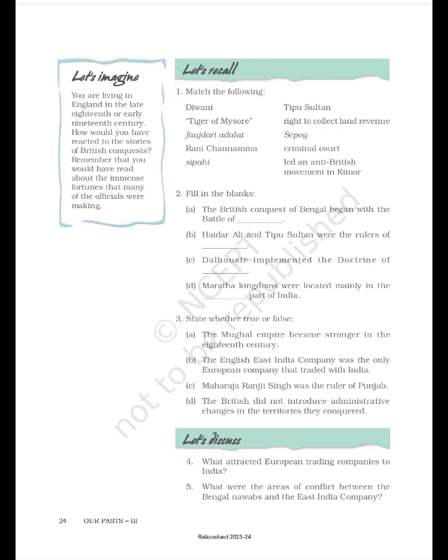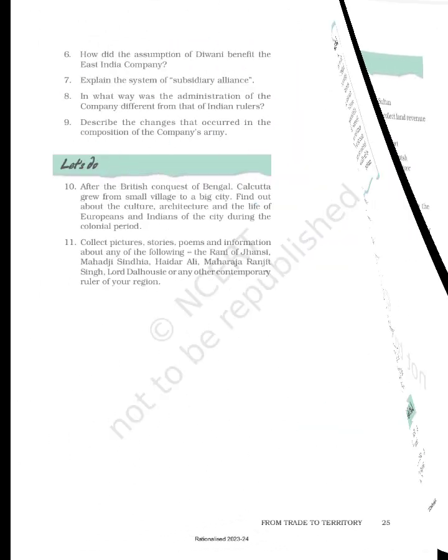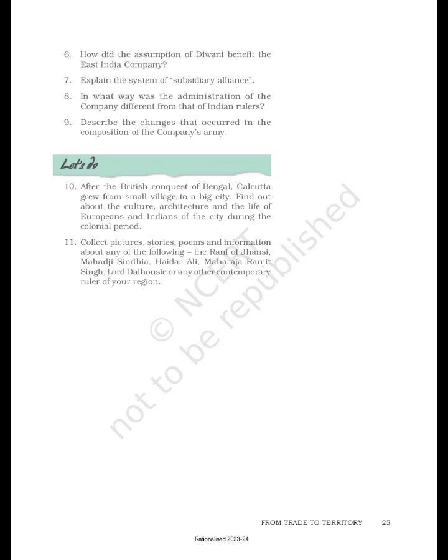Let's discuss. 4. What attracted European trading companies to India? 5. What were the areas of conflict between the Bengal Nawabs and the East India Company? 6. How did the assumption of Diwani benefit the East India Company? 7. Explain the system of subsidiary alliance. 8. In what way was the administration of the company different from that of Indian rulers? 9. Describe the changes that occurred in the composition of the company's army.